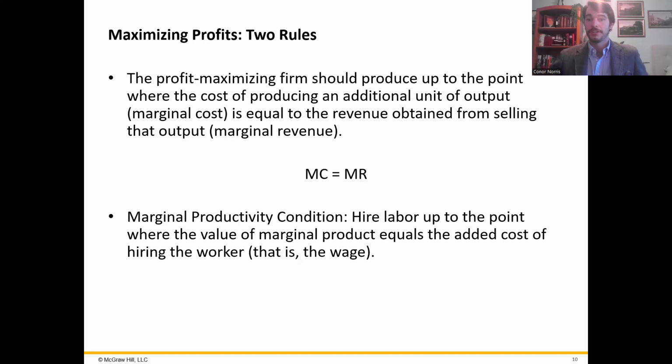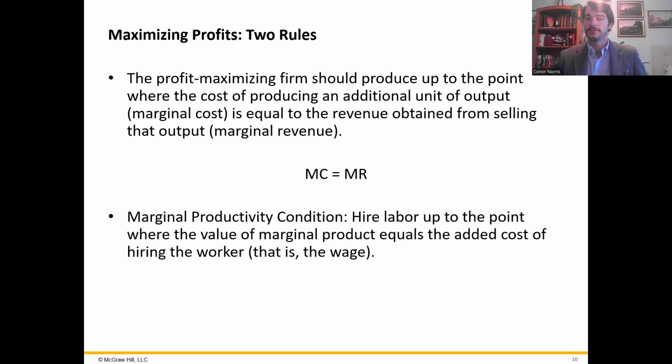When the value of what an additional worker produces, so their VMPL, as we showed before on the figures, is greater than the wage they're paid, the firm can increase profit by hiring more workers. But if the cost of hiring an additional worker, the wage that they're paying to that worker, is greater than the value that that worker adds to the firm, they should hire fewer workers and they should not hire that worker. So profit maximization occurs where the value of the marginal product of labor equals the wage, which is basically another way to say that marginal cost equals marginal revenue.